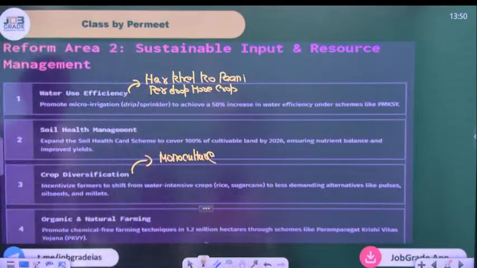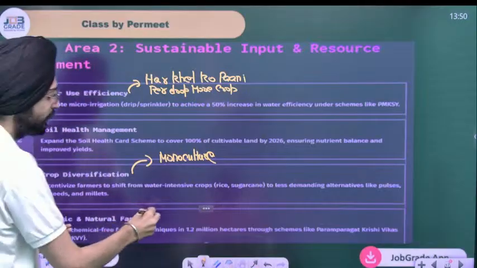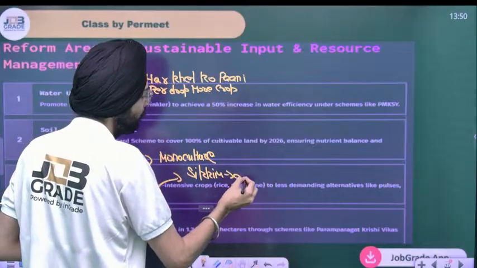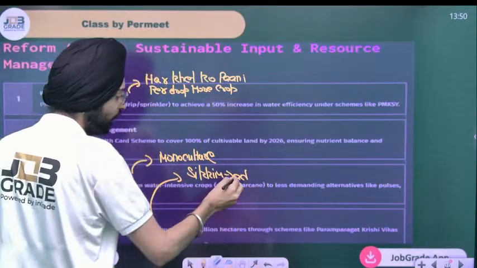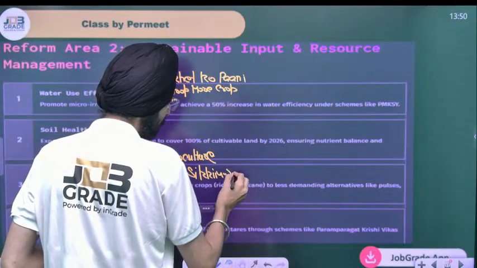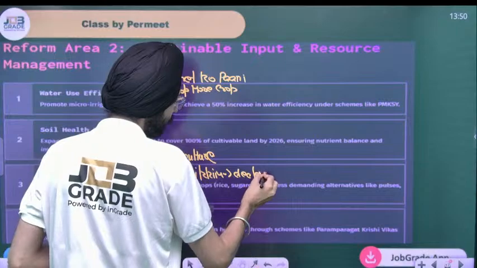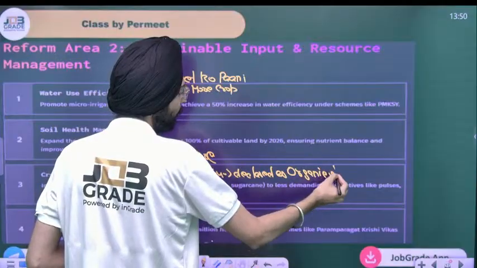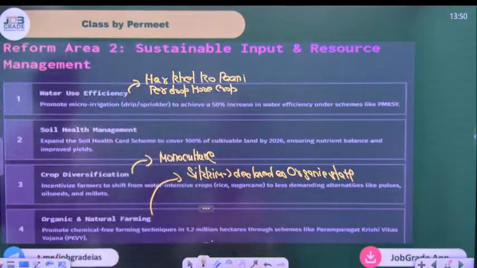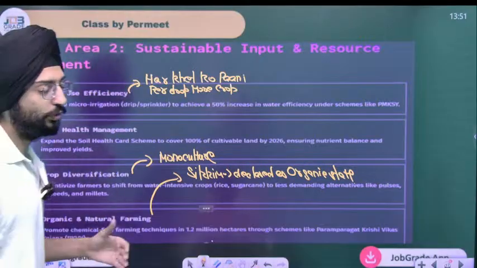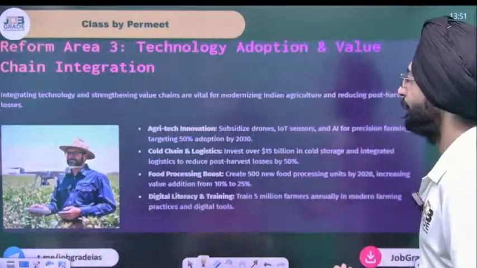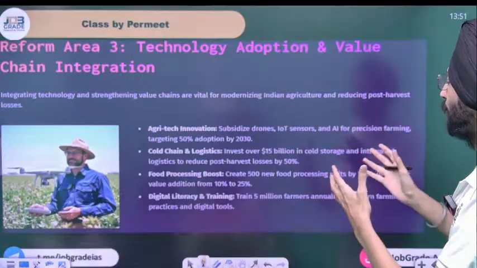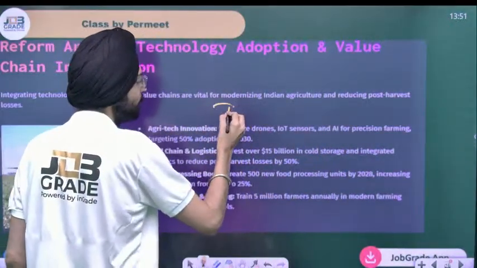Organic natural farming. Sikkim has become the first state to adopt it, declared as an organic state. So again, these are certain solutions, but the problem is again the implementation. It's implementation, technology adaptation. We need agri-tech innovation, subsidies, drones, IoT, what we call precision agriculture.